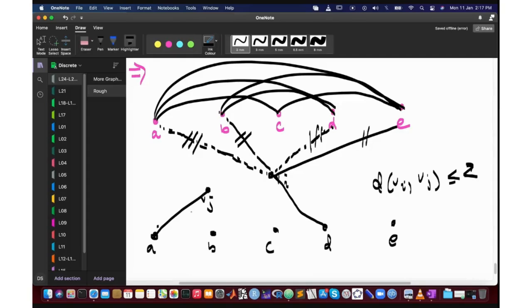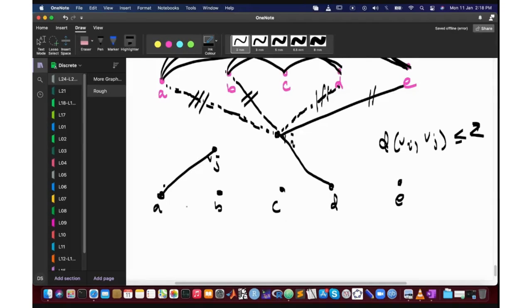There's just one question. Why are we even considering vi and vj? It's not necessary that they both exist. What if they don't? So the thing is, we have to consider any two arbitrary vertices.